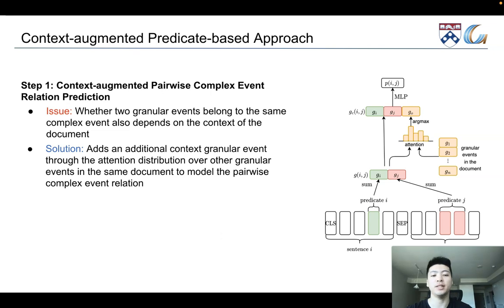We also manually set an attention score threshold to guarantee that the context event is highly related to the two grammar events. If the highest attention score is lower than the threshold, we simply mask the context event with 0. Finally, we concatenate the representations of these three grammar events and forward it to an MLP to get the probability of belonging to the same complex event.